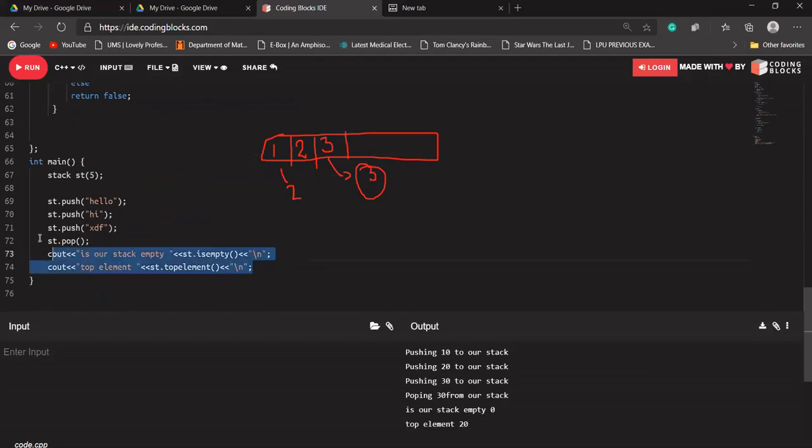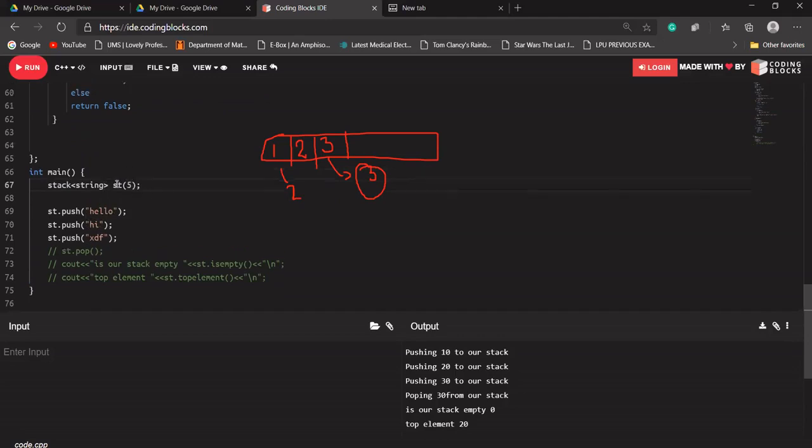Let's see what I'm trying to do here. Now I'll be writing string here, as in the case of STL. Let's say I'm trying to create a stack of string here, and I'm trying to print the top element.